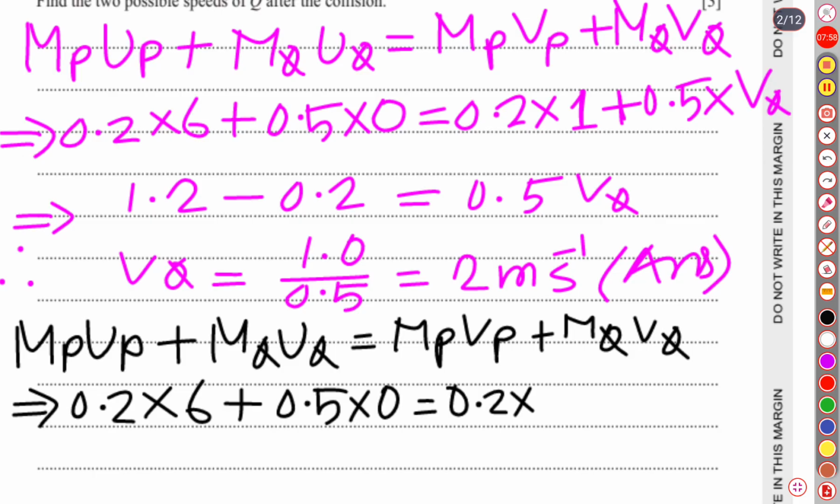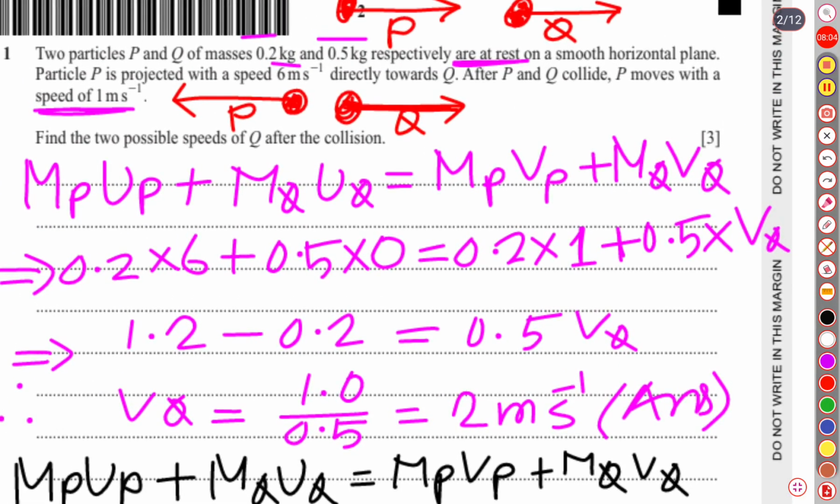Once again I am going to show you that P was moving backward in this scenario.